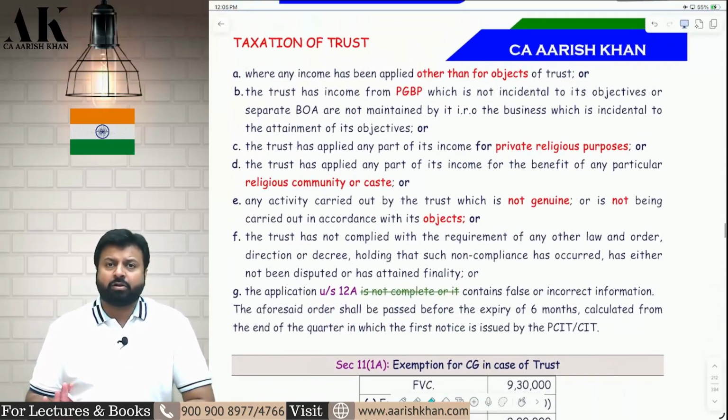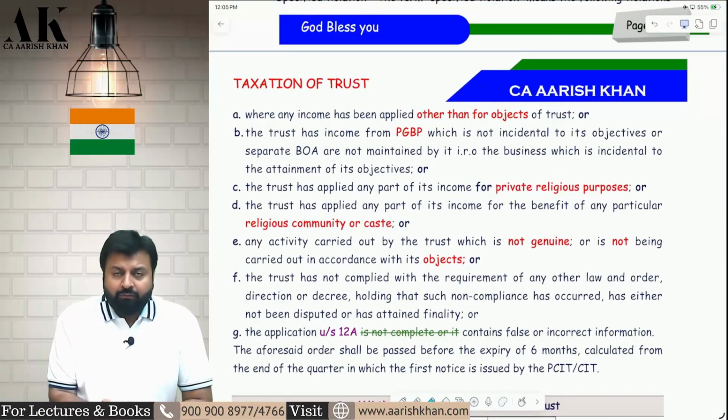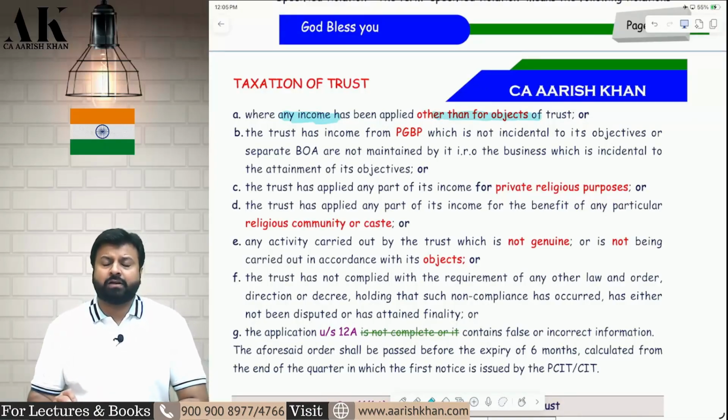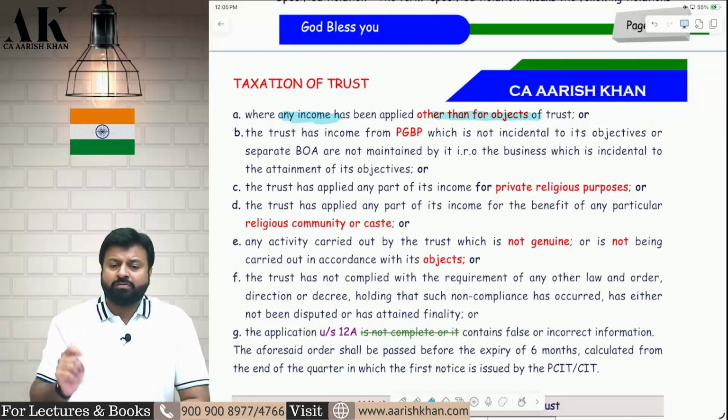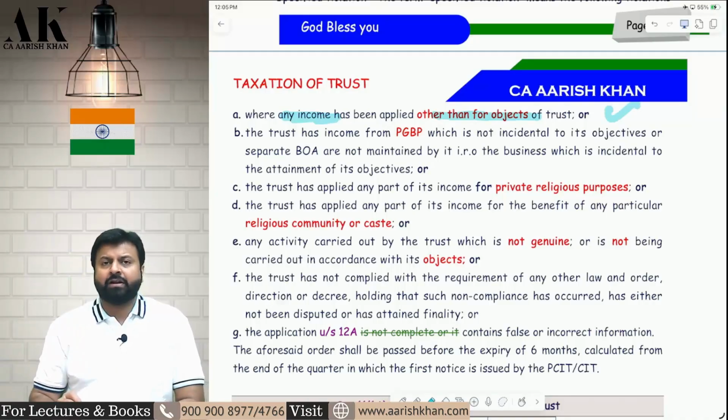These 6 to 7 points are called specified violations. First, where the CIT finds that the trust is applying the income for objects other than the objects of the trust. If the trust is applying the income of the trust for objects other than the objects of the trust, then it can be called a specified violation.